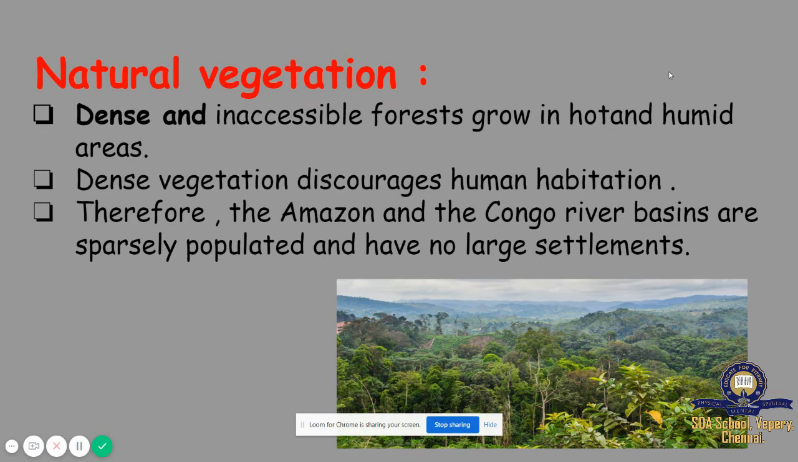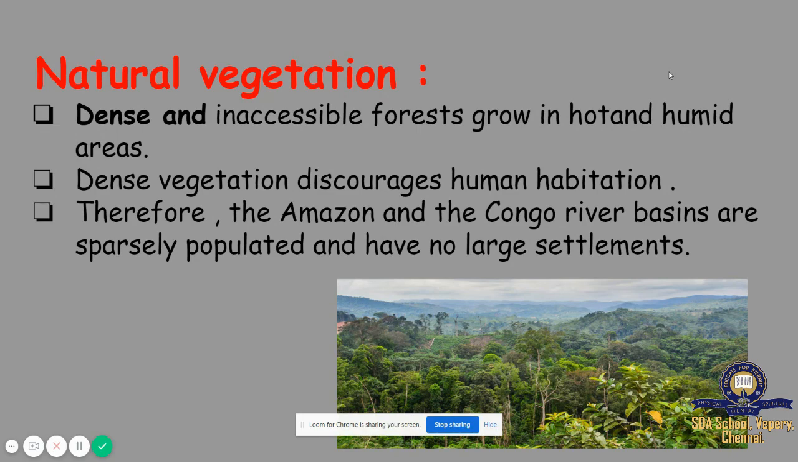In this image, you can see the Congo River. Here you can see a thick, dense forest. Here only a very low, minimum number of people can be seen.